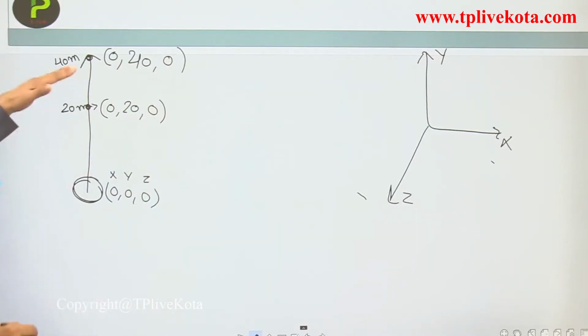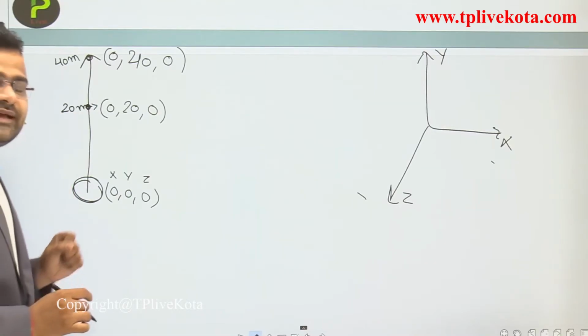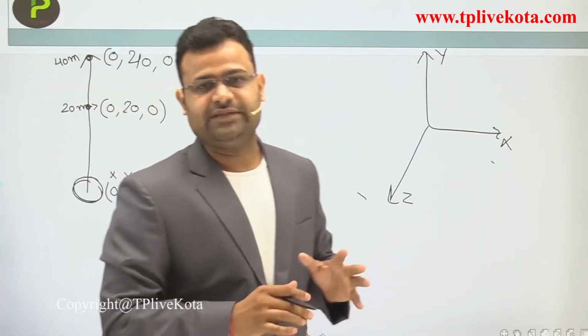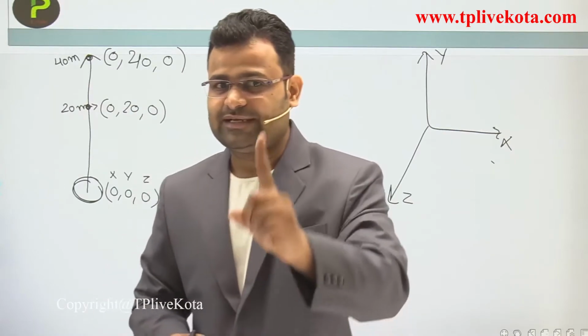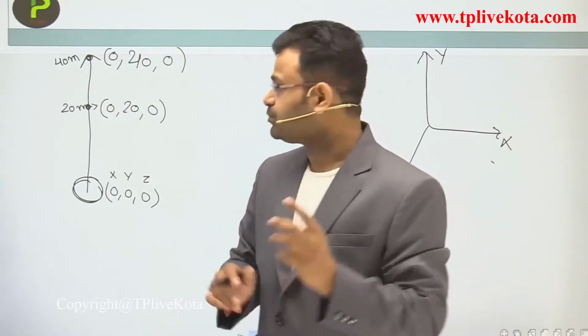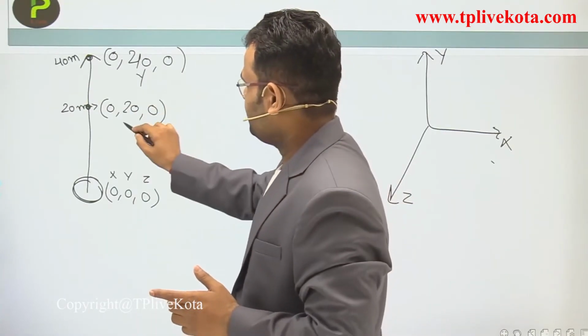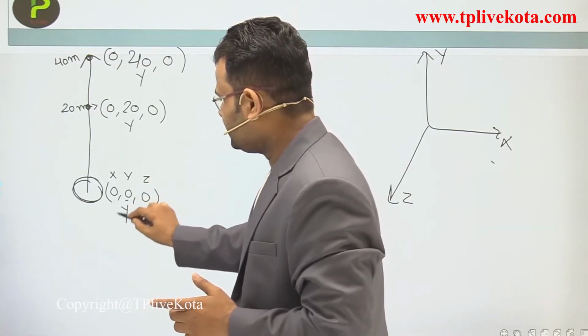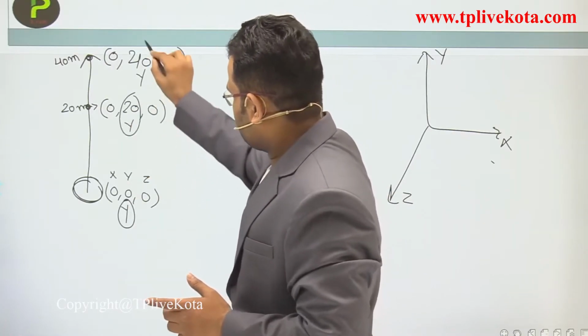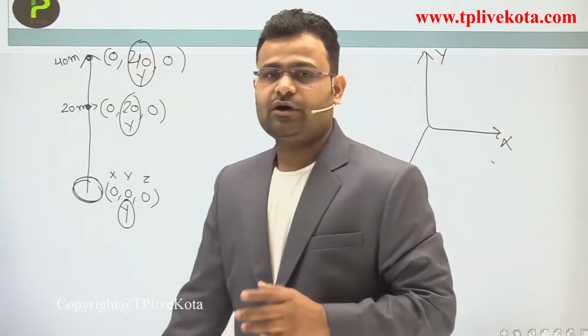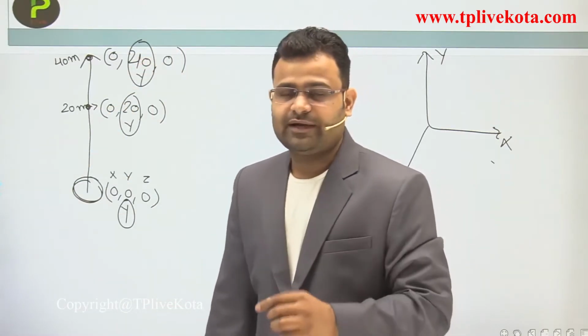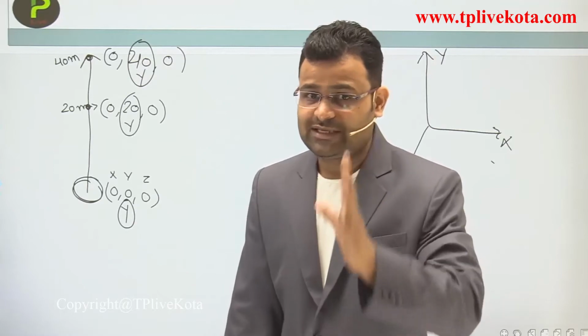So dear students, in that motion which coordinate changes? The y coordinate changes. It has only one coordinate, that is y. We require only one coordinate, y, to show the position of that object. Only a single coordinate.